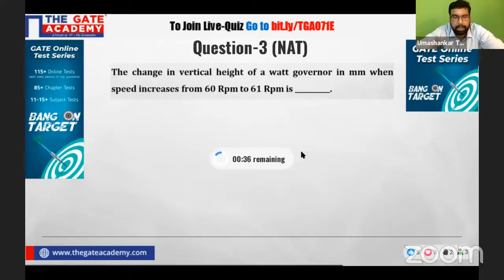Very basic question, my dear. In the governor, we know that when the speed changes, the sleeve moves, and when the sleeve moves, the radius of the governor changes. No worries. After completion of the quiz, we'll be solving the question. So by this time, you can try to answer this yourself.